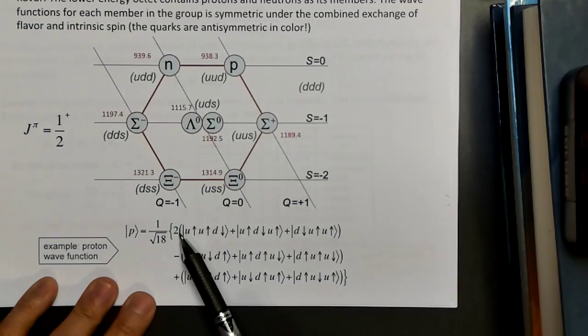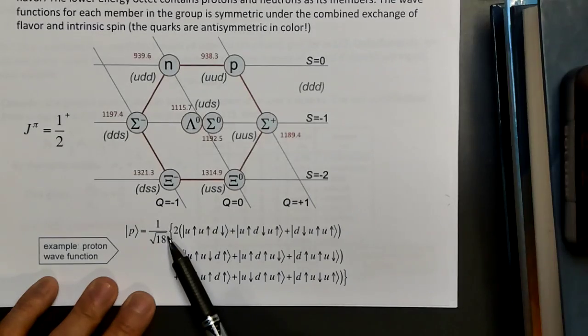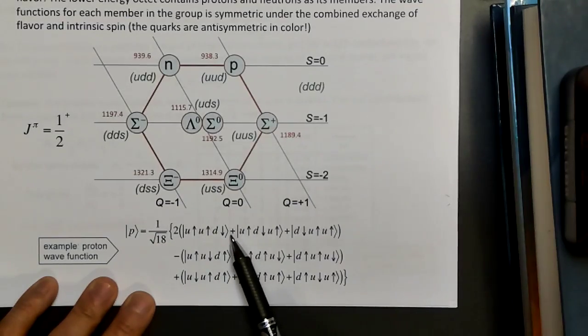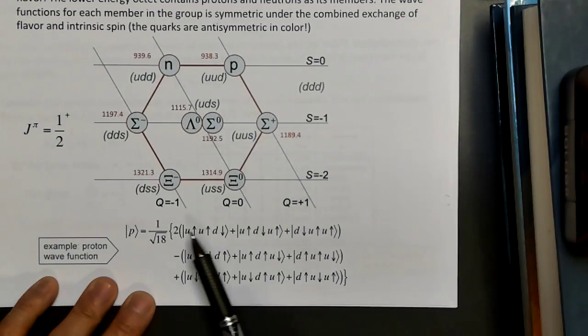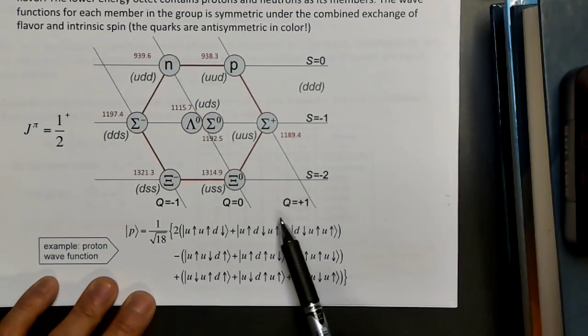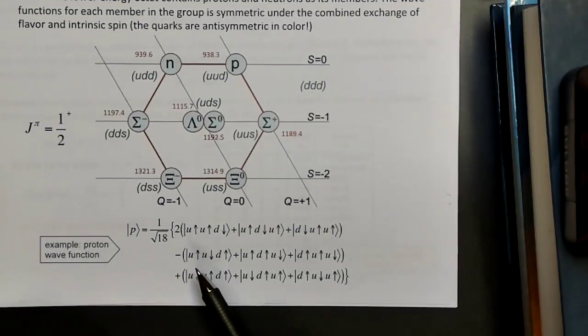So you have something like this that would be completely anti-symmetric. You have an up quark with up spin, down quark with down spin, and then that would also come up. You would also have an up quark with an up spin, a down quark with a down spin, and an up quark with an up spin. But you see what you've done is you've changed these two guys.